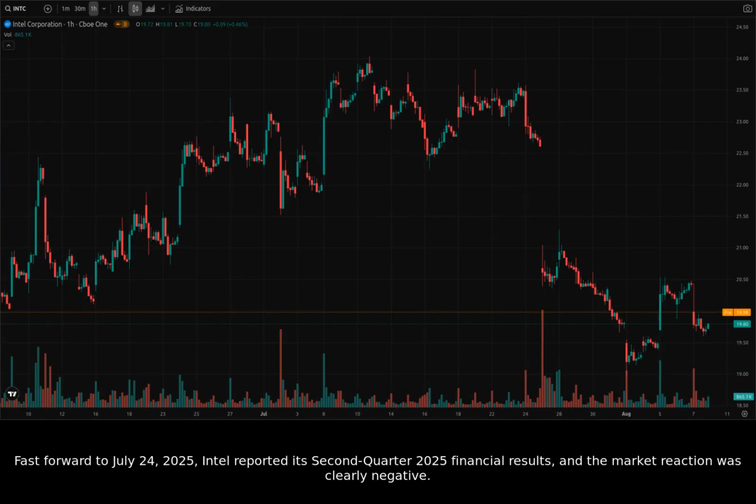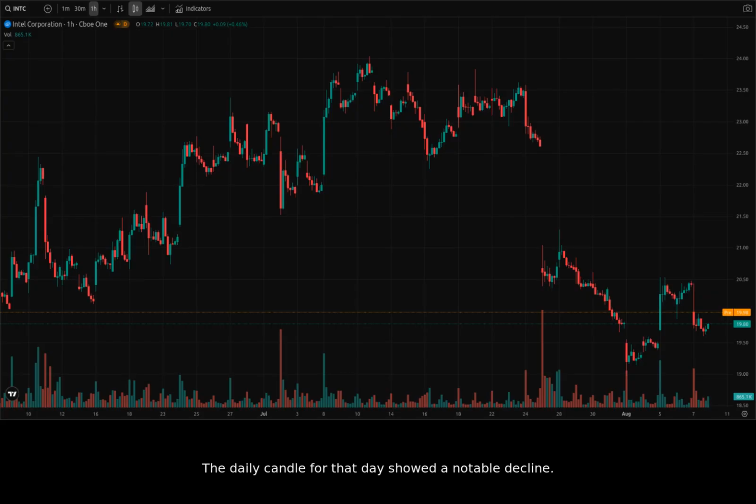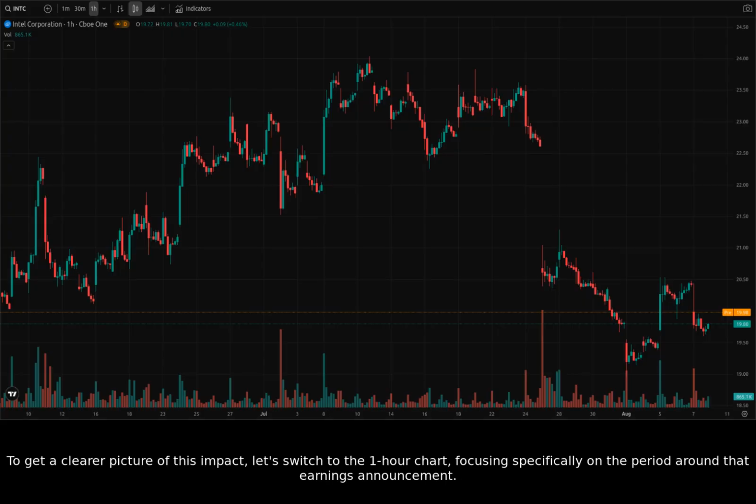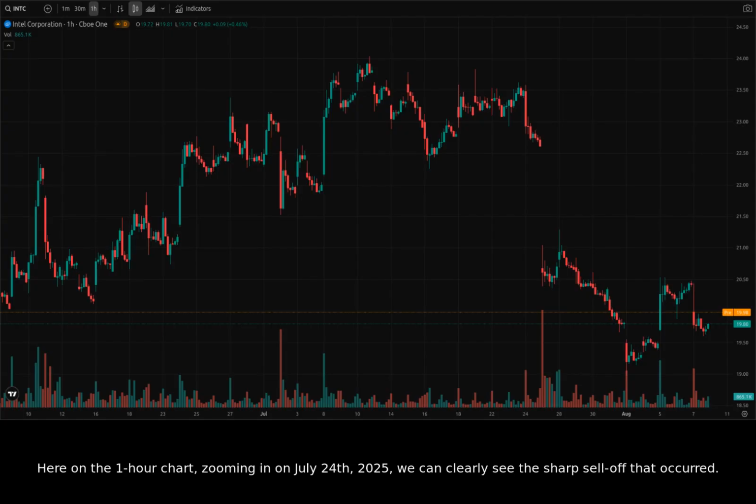Fast forward to July 24, 2025, Intel reported its second quarter 2025 financial results, and the market reaction was clearly negative. The daily candle for that day showed a notable decline. To get a clearer picture of this impact, let's switch to the 1-hour chart, focusing specifically on the period around that earnings announcement. Here on the 1-hour chart, zooming in on July 24, 2025, we can clearly see the sharp